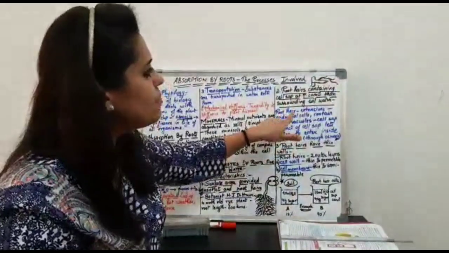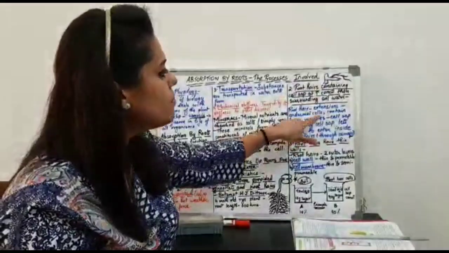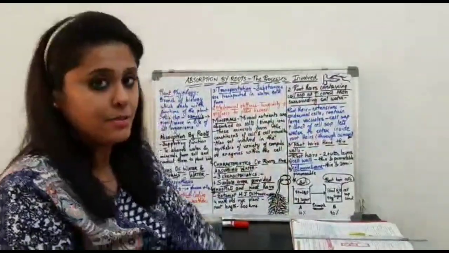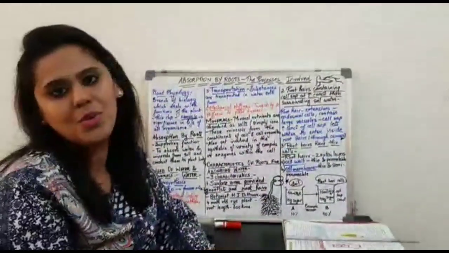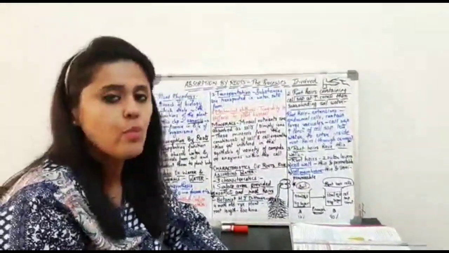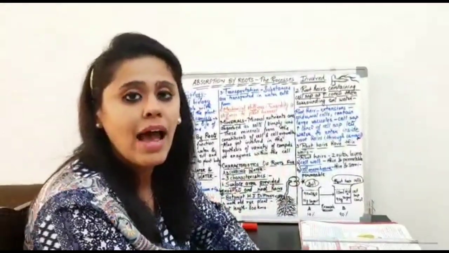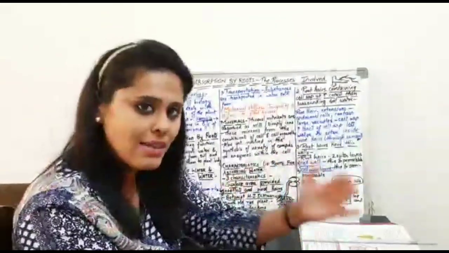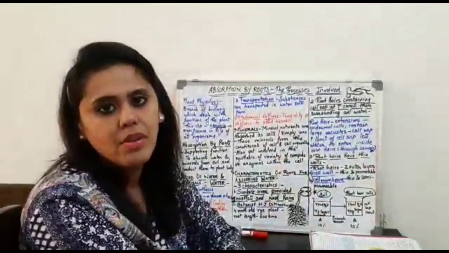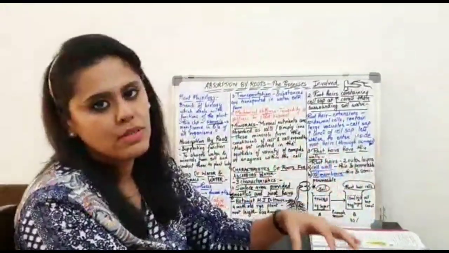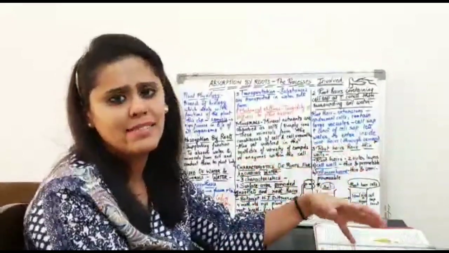So what are root hairs basically? These are nothing but the extensions of the epidermal cells of the root. And it's been said that these root hairs have large vacuoles in it. Yes. And what is stored inside the vacuoles? Inside the vacuoles, as you all know from your last grade, the vacuoles contain something that is called cell sap. Inside the cell sap, there's water, there's minerals, there's enzymes, there's vitamins, etc.